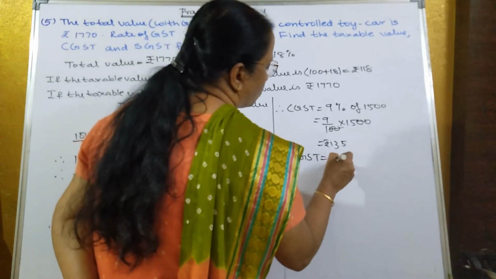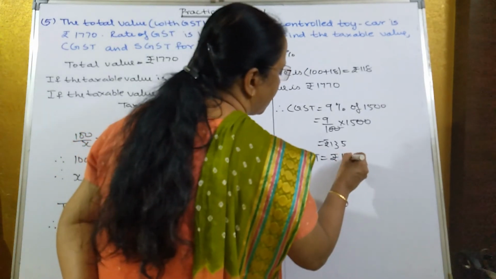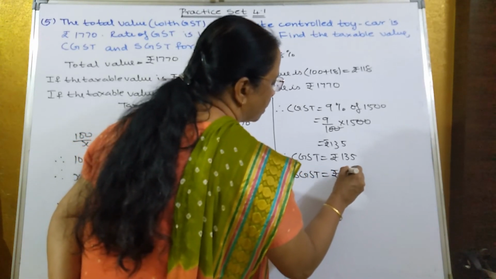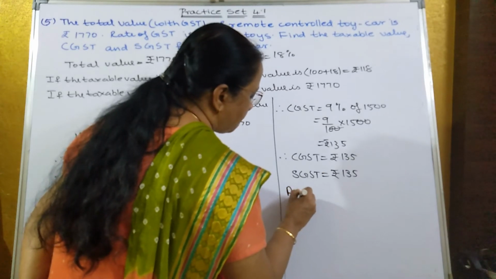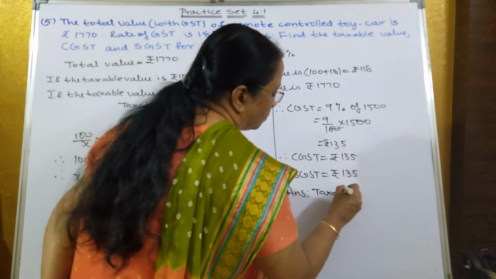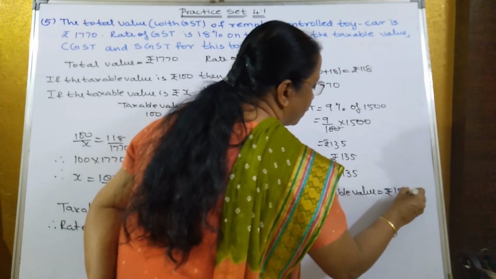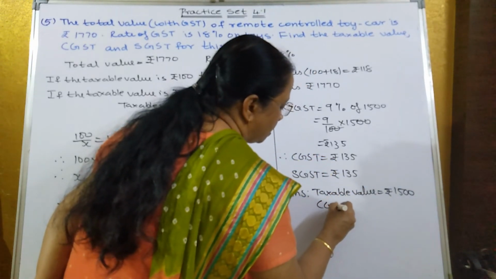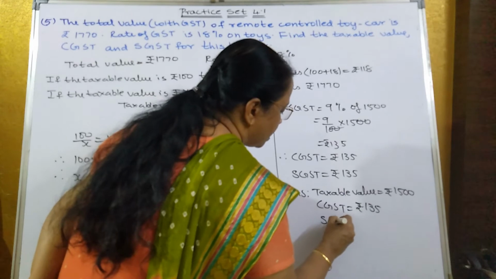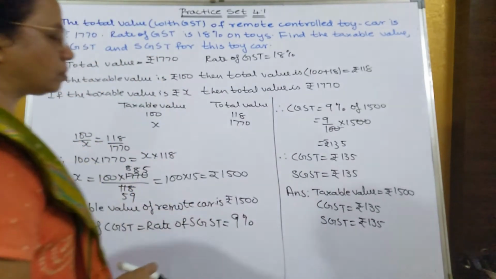Therefore CGST is equal to rupees 135, and SGST is also equal to rupees 135. Then write down the answer. Taxable value is equal to rupees 1500. CGST is equal to rupees 135, and SGST is equal to rupees 135.